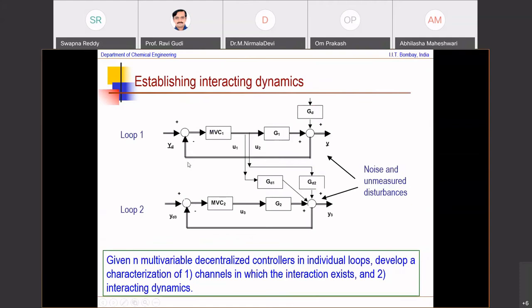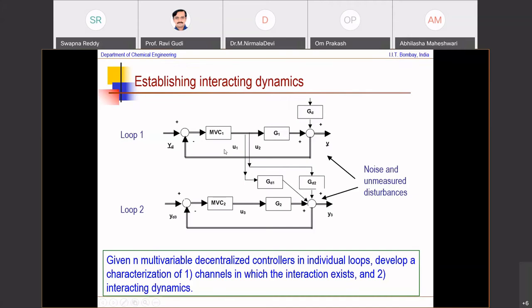So if you break that down, the problem comes up to something like this: given multivariable controllers, in this case I'm just showing you two, the problem comes down to being able to detect in which channels interaction exists. It's pretty much similar to in which channels the mismatch exists, but slightly a different problem. You want to develop a characterization of in which channels the interaction exists, and then use those interactions in your controller strategy to accommodate them.